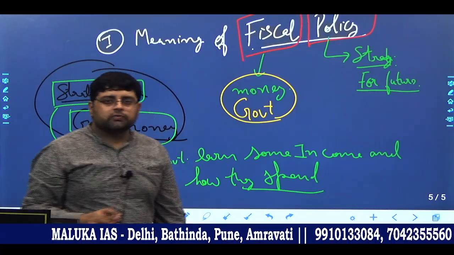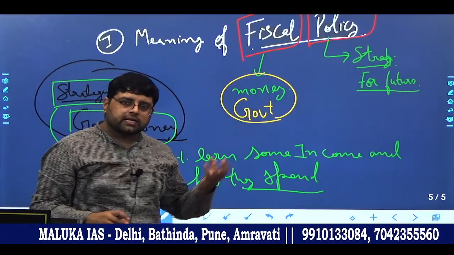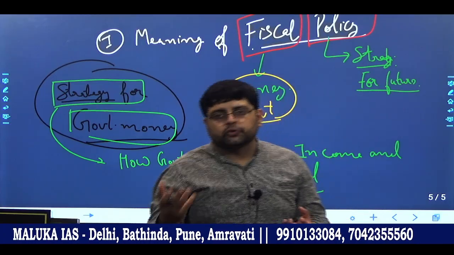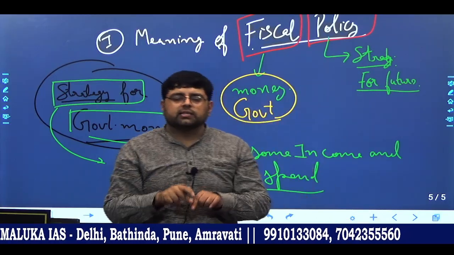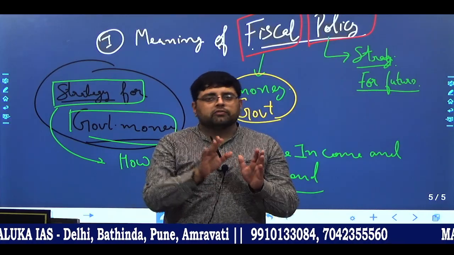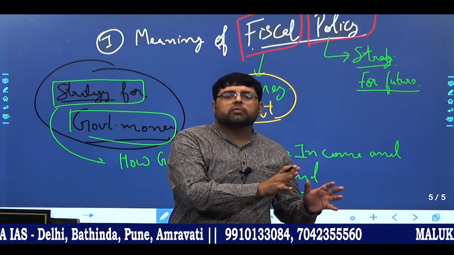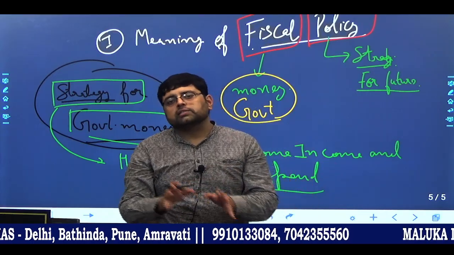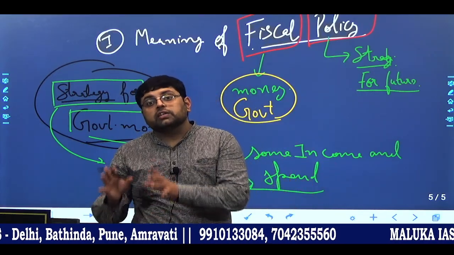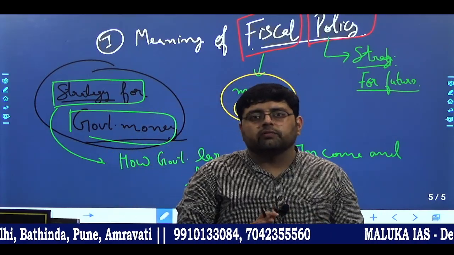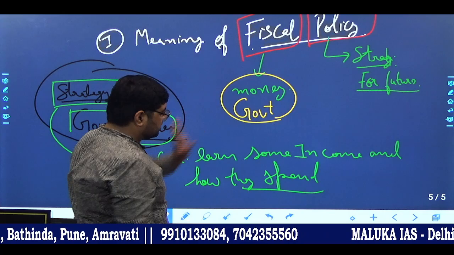Government fiscal policy is nothing but how we have to earn money, and whatever we earn, how we have to spend it. When the strategy for this is made, we call it fiscal policy. So remember, we are talking about the strategy of the Government of India's money, that is how they will earn the money and how they will spend it. So that means fiscal policy.